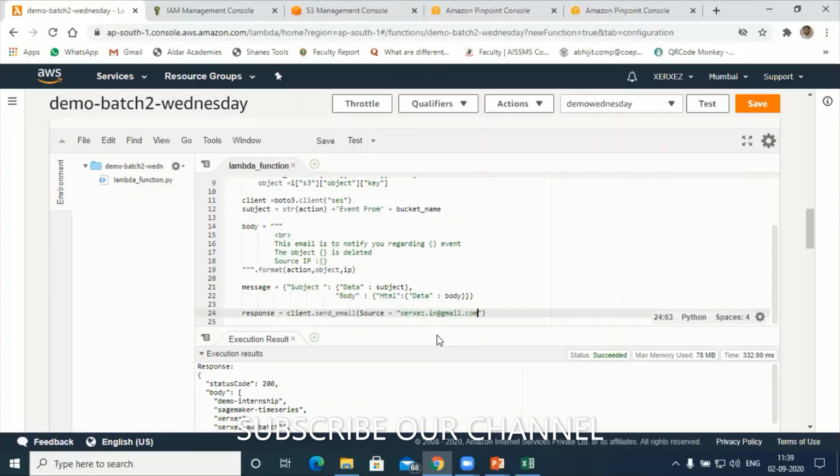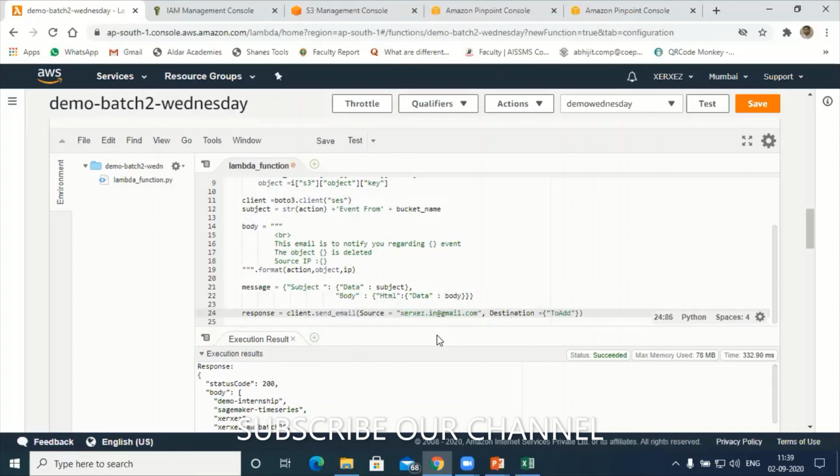Next is destination. From this email address, I'm going to send. Destination should be, for the instance of time, the same destination. Later, we'll try to change. Once the program is executing successfully, then we'll try to change the destination address also. Next, the to addresses.